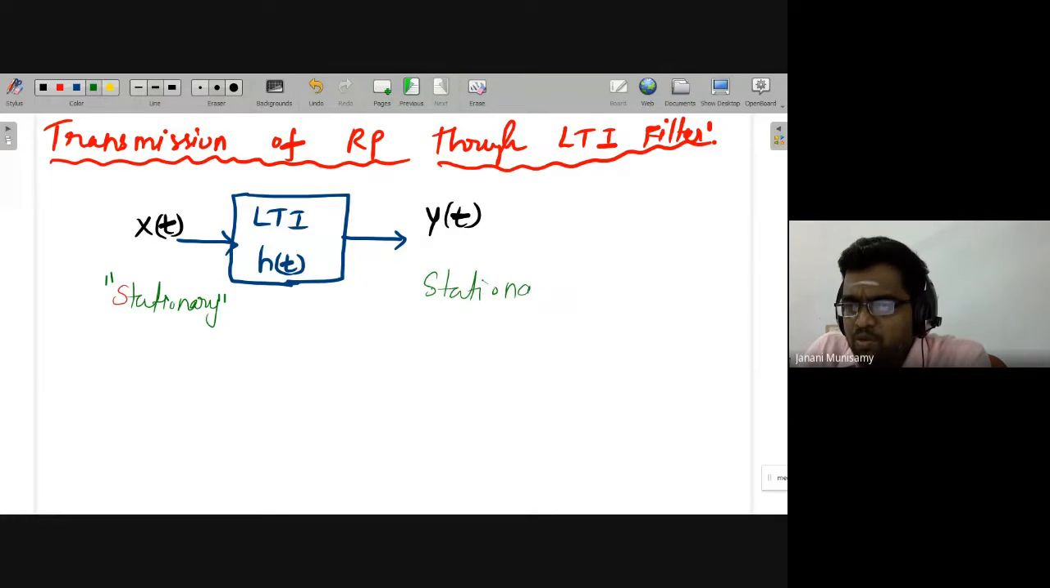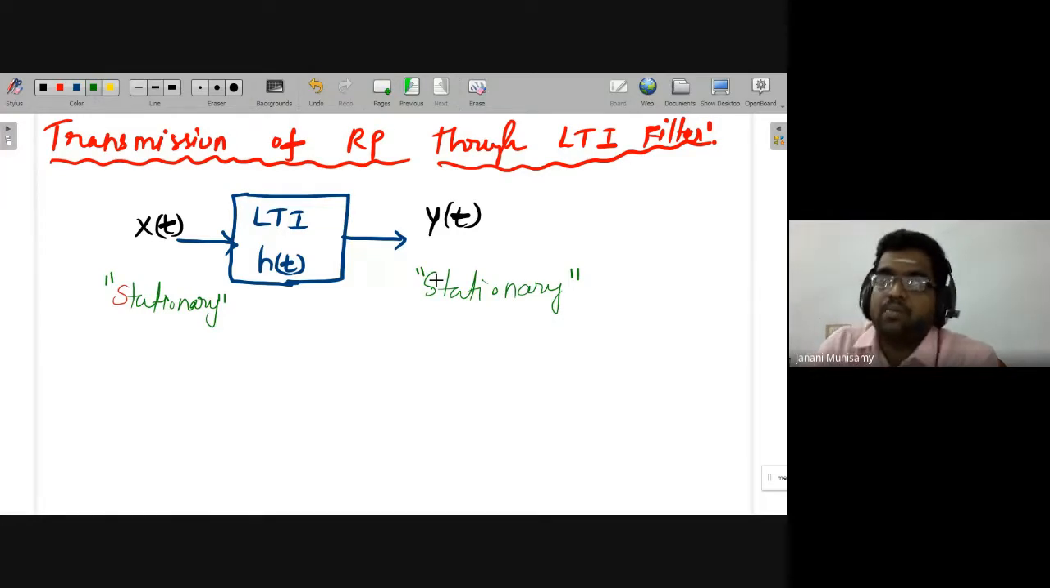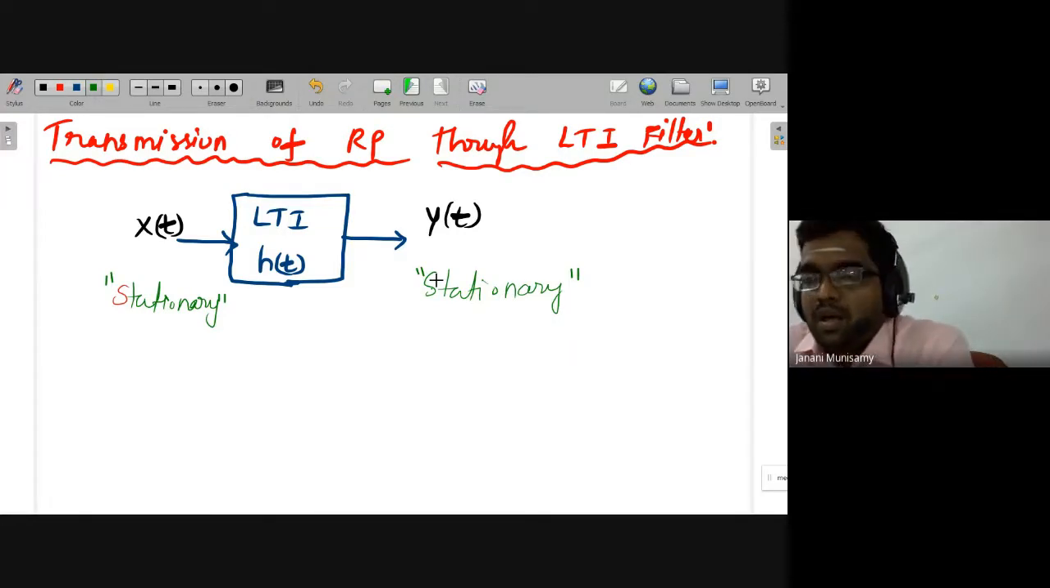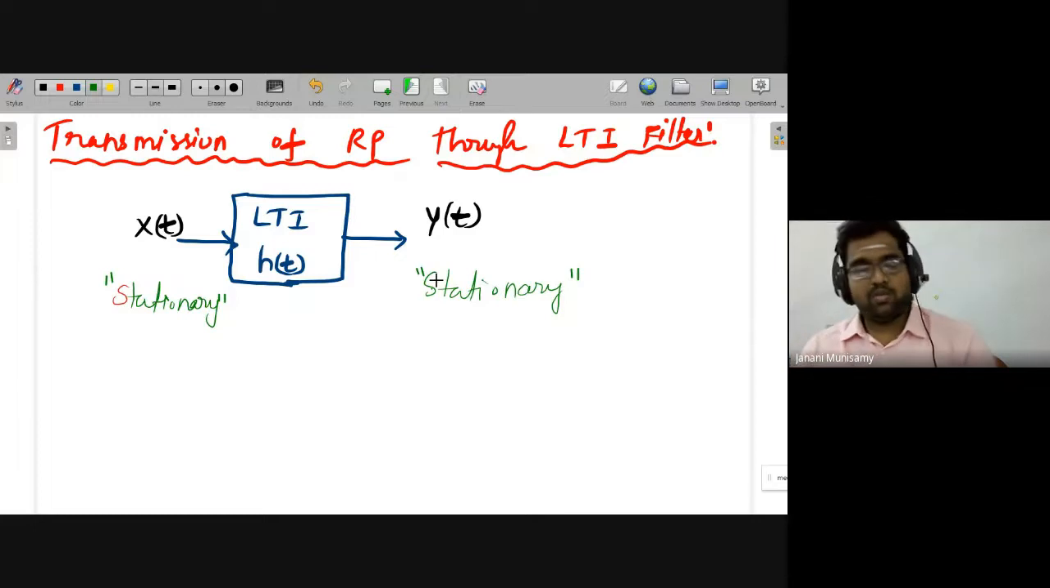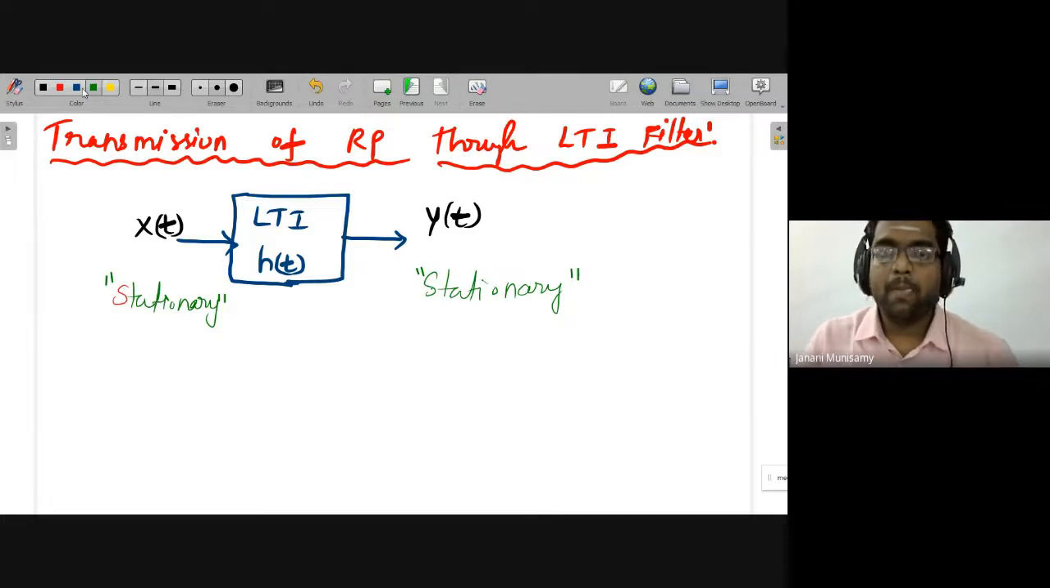The proof is already there in communication theory. Once you pass a random process through an LTI filter, if the input is stationary, the output is also a stationary random process. This is one of the main observations. And then, what about the power spectral density and other things?